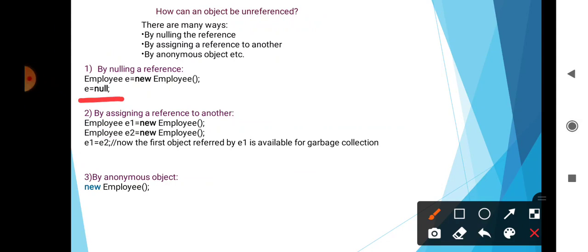Then the second way is by assigning a reference to another. Suppose Employee is the class and E1 is the object. First object: Employee E1 = new Employee. Then the second object: Employee E2 = new Employee. Then E1 = E2. That means now the first object referred to by E1 is available for garbage collection. And then the third way is by anonymous objects: new Employee();